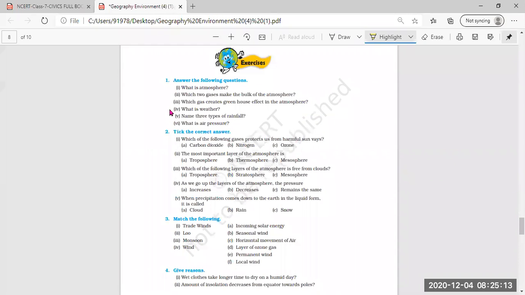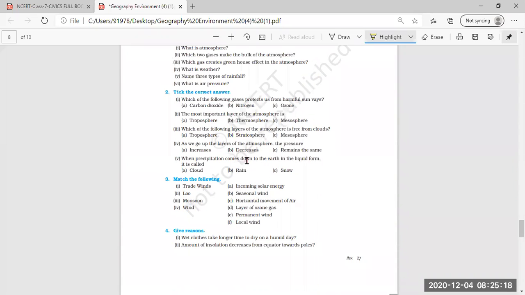It completes here. The question answers, very short, short and long, I have given in the PDF. Today I'm going to upload my PDF also on the school student portal live content. You can check it from there. All the very short and long question answers you have to do. Even the give reasons are there in that. So you can do the give reasons also in the notebook neatly.